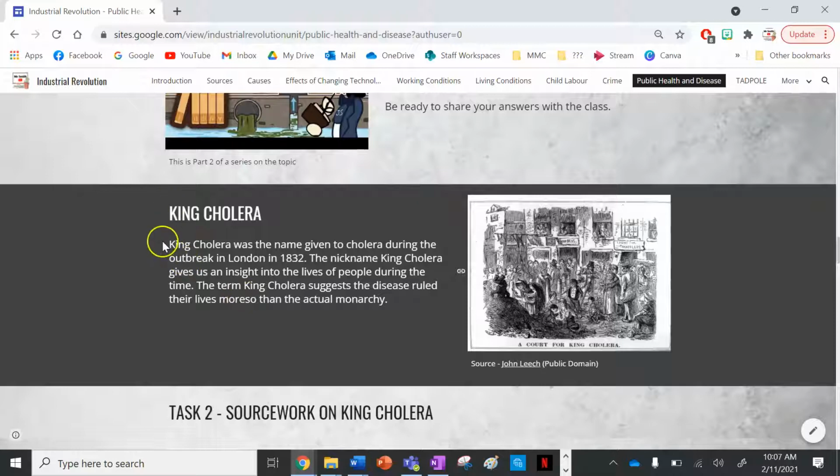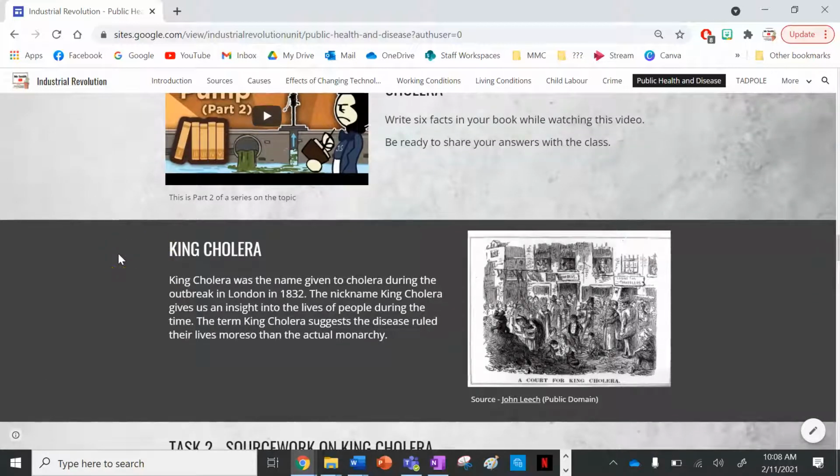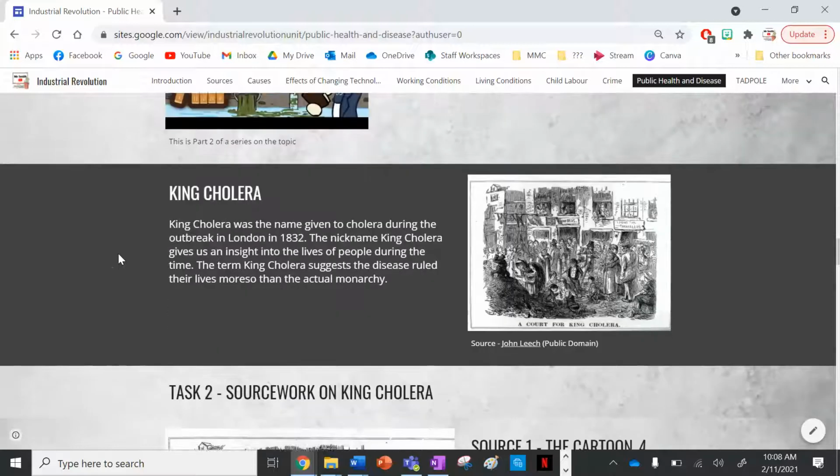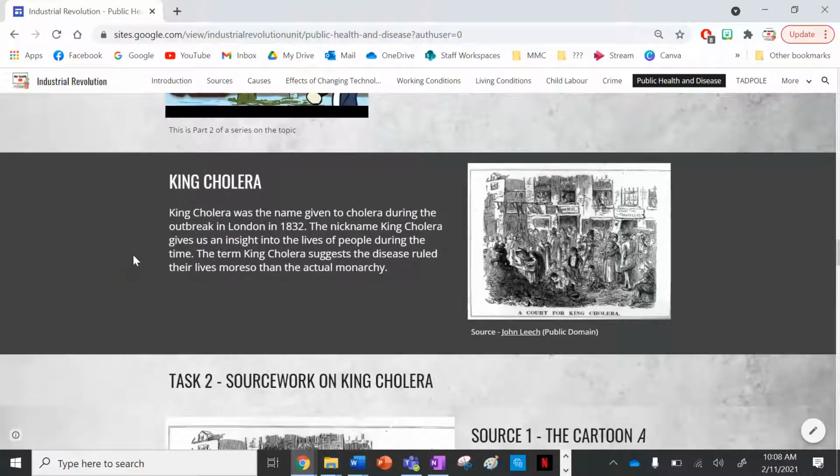Quick overview of King Cholera. King Cholera was the name given to cholera during the outbreak in London in 1832. The nickname gives us an insight into the lives of people during the time. The term King Cholera suggests that the disease ruled their lives more so than the actual monarchy. So it's a pretty interesting little fact behind the reason why they call it King Cholera instead of just cholera. The word king gives us insight into how much this dominated and ruled their lives.